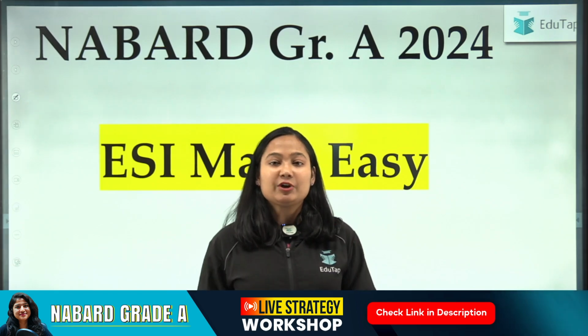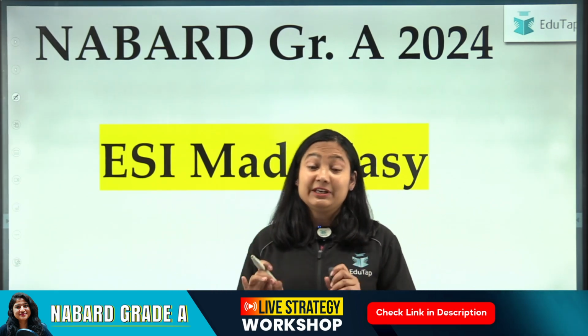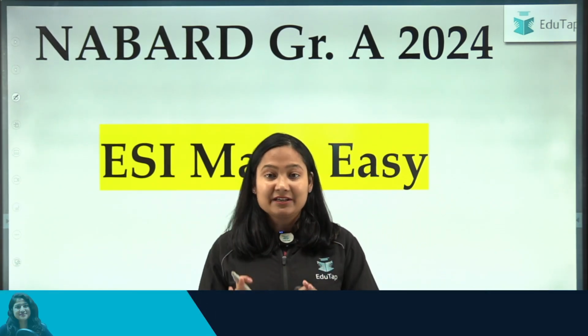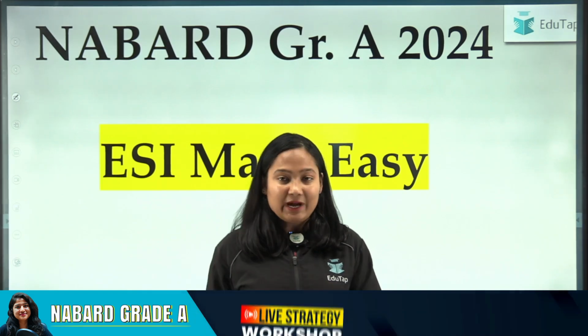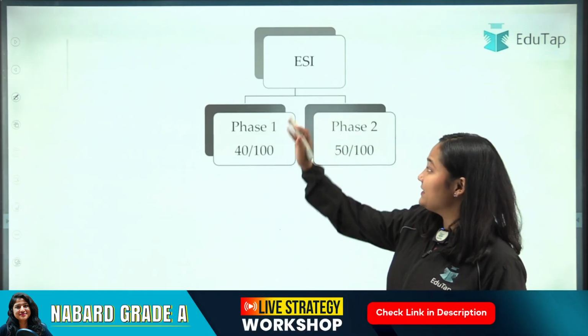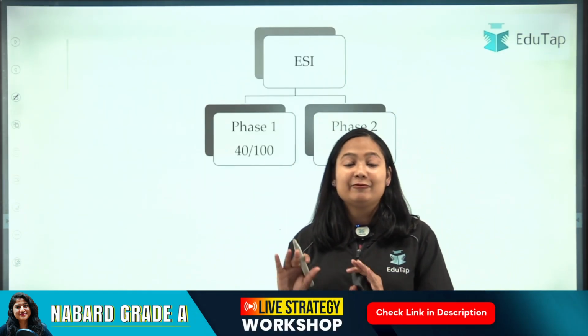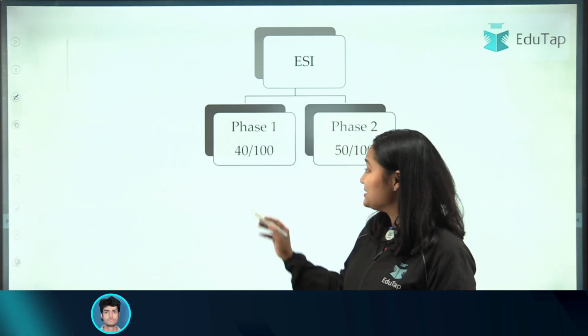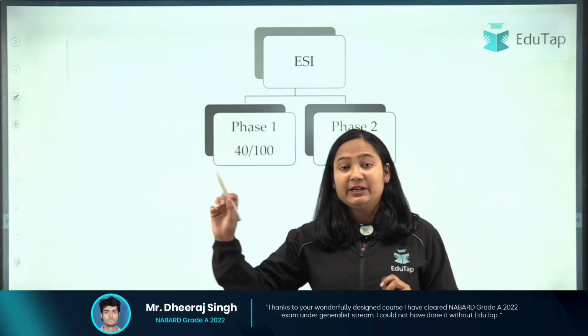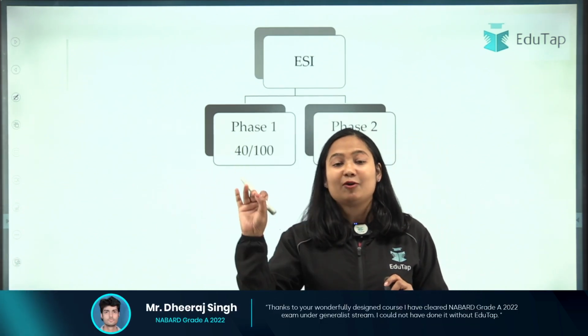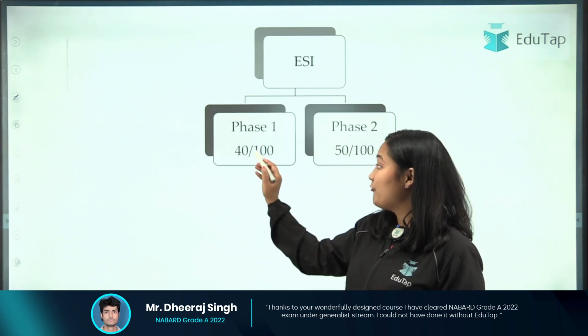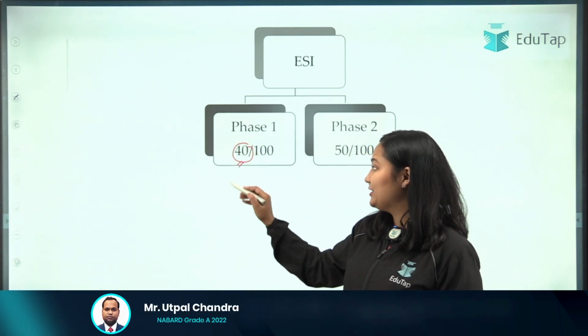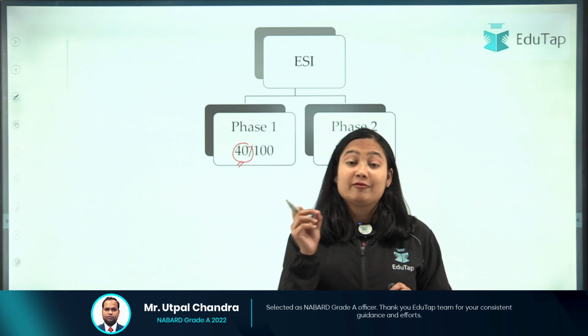When we are talking about the ESI, it becomes very important that you have a clear strategy and sources for ESI. Why? One simple reason is that ESI is one of the merit sections in phase 1. That means the marks that you gather here will be counted towards your final merit of phase 1, and it is of 40 marks. So the highest weightage, along with ARD, is of ESI.